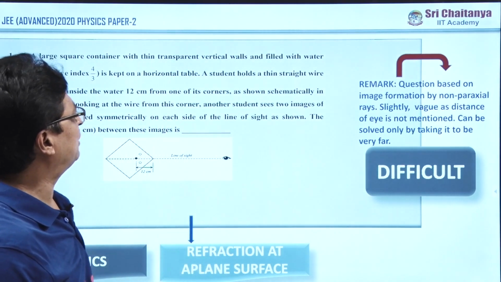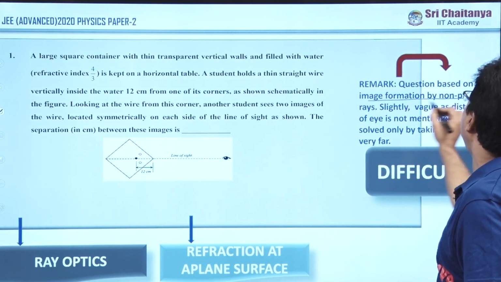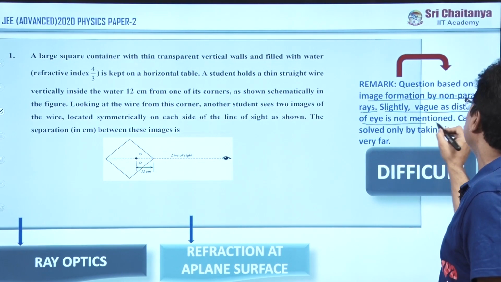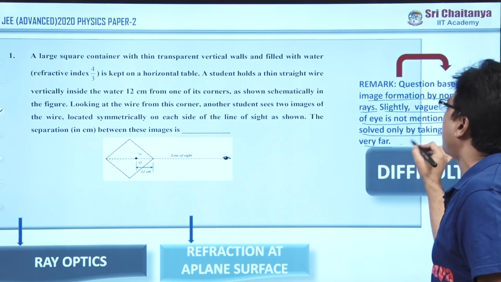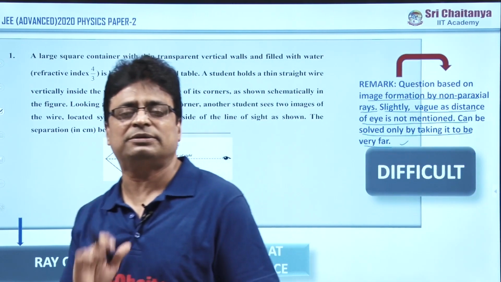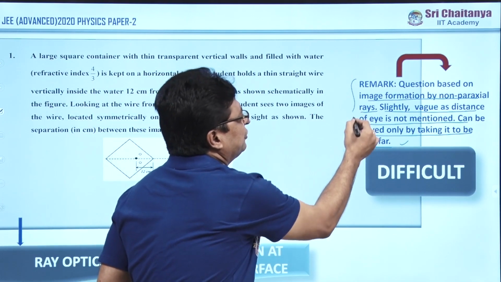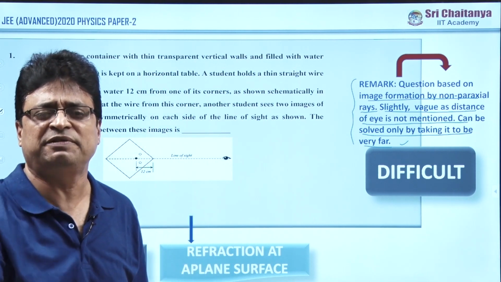The remark on this particular one is: the question is based on image formation by non-paraxial rays, slightly vague as the distance of the eye is not mentioned, and can be solved only by taking it to be very far. That is the only remark. So my friend, please concentrate on this remark. This is very, very costly. No institution is giving this kind of information for you.